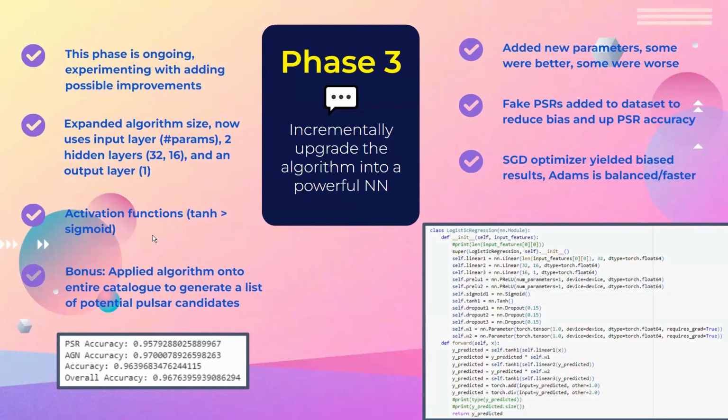Now, some very promising results have already come out. One test yielded a pulsar accuracy of 95.8%, an AGN accuracy of 97.3%, and an overall accuracy of 96.9%. This is significantly better than the results we obtained in the previous phases. Since the results are great, I applied the model arising from this test to the entire 4FGL DR4 catalog to generate a list of sources that are likely pulsar candidates. This could provide insightful data for future research proposals and endeavors.